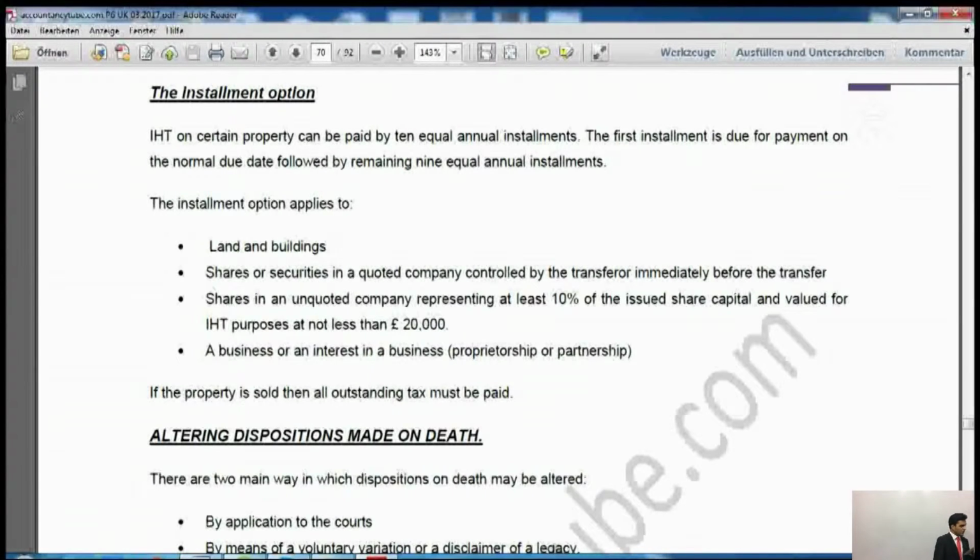The installment option applies to land and buildings, shares or securities in a quoted company controlled by the transferor immediately before the transfer, shares in an unquoted company representing at least 10% of the issued share capital and valued for inheritance tax purposes at not less than £20,000, and the last one is a business or an interest in a business partnership.